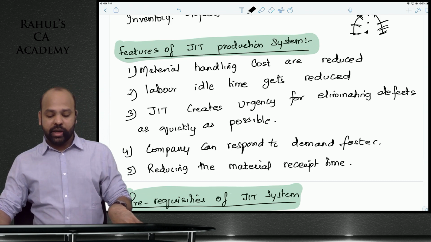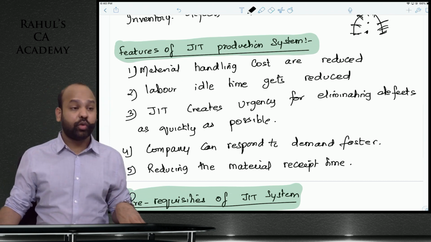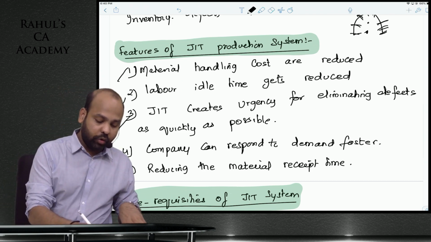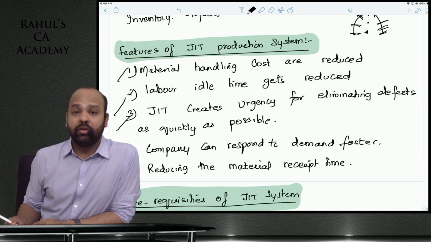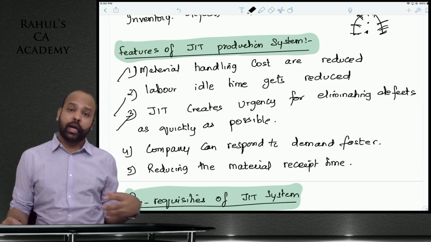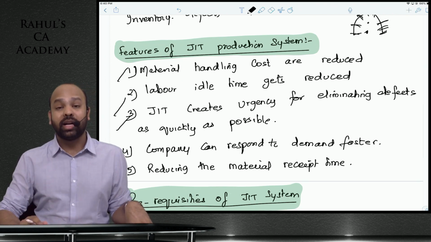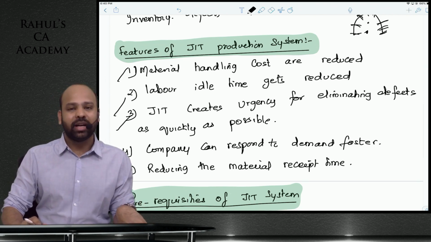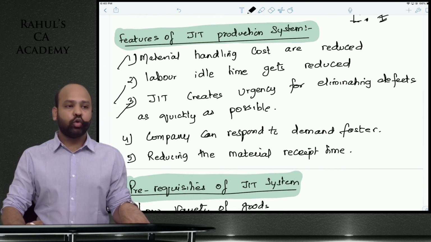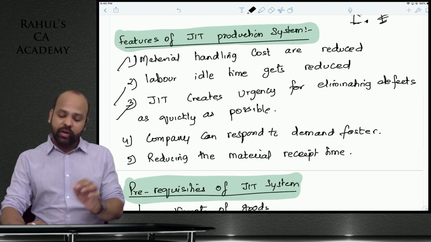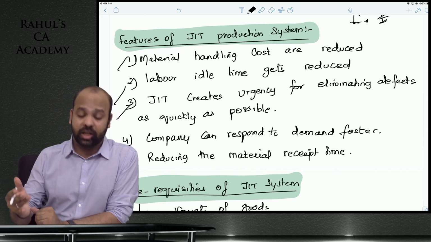Just-in-time creates urgency for eliminating defects as quickly as possible. If you do not eliminate defects, and you manufacture a defective product and then go back again to rectify those defects, as I told you earlier, you will miss out on the deadline of delivering that product to the end consumer. That is why you will have to ensure that you do not manufacture defective products at all.